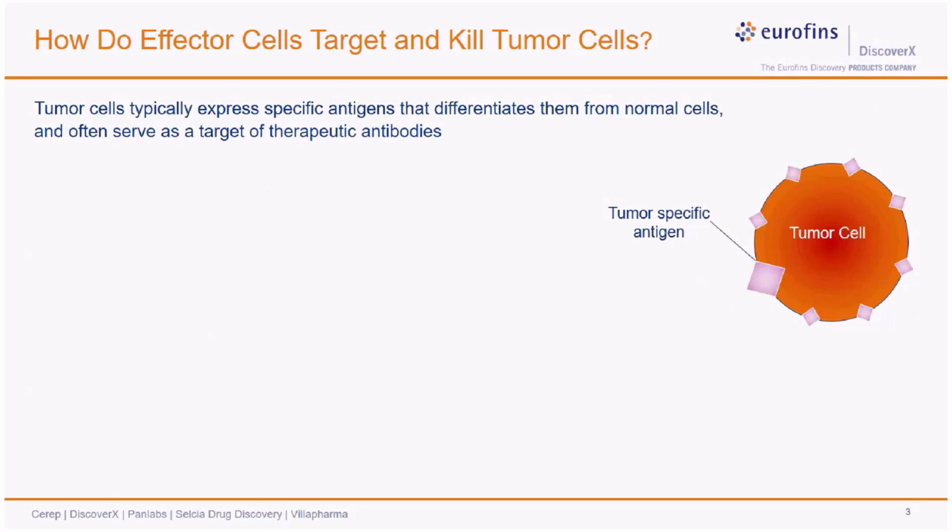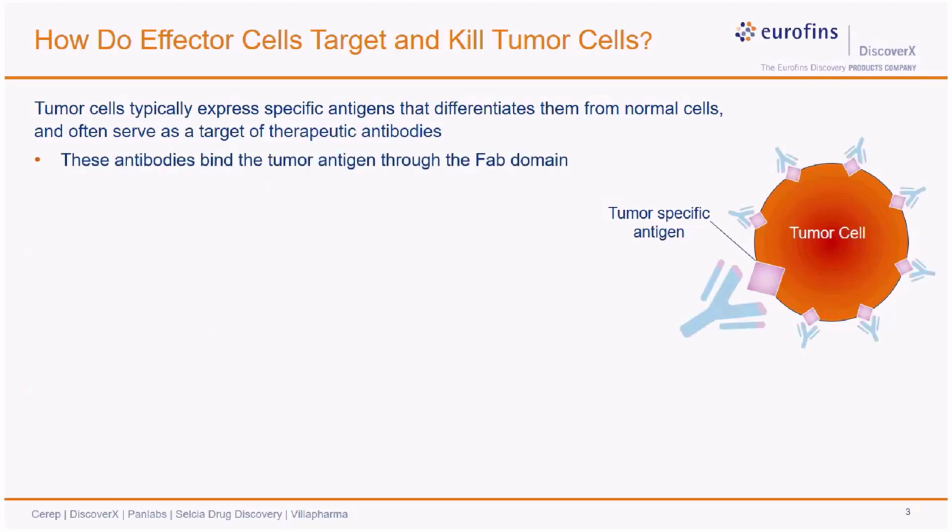On the right-hand side here, I have drawn a schematic of a tumor cell expressing a tumor-specific antigen that can be targeted by these antibodies. Now, when the antibody recognizes this antigen, it binds through its Fab domain, and the other end of the antibody, called the Fc region, engages with the immune effector cells.